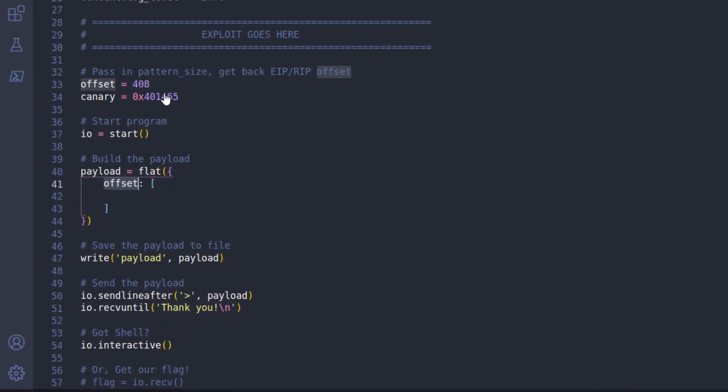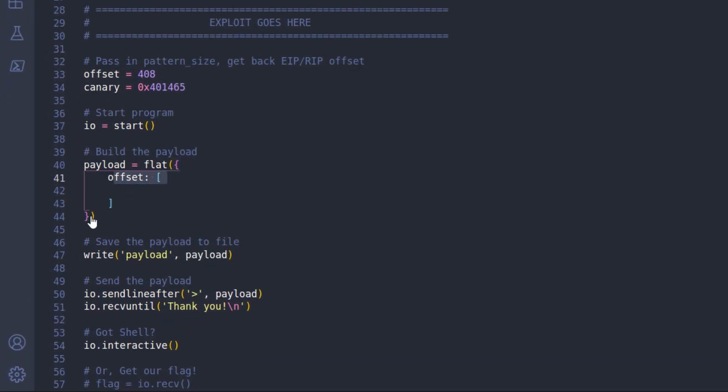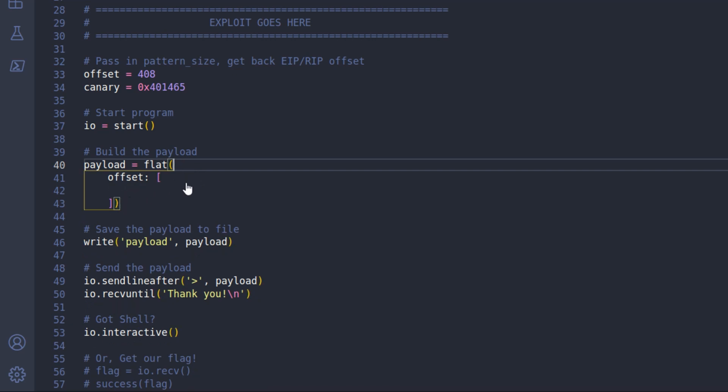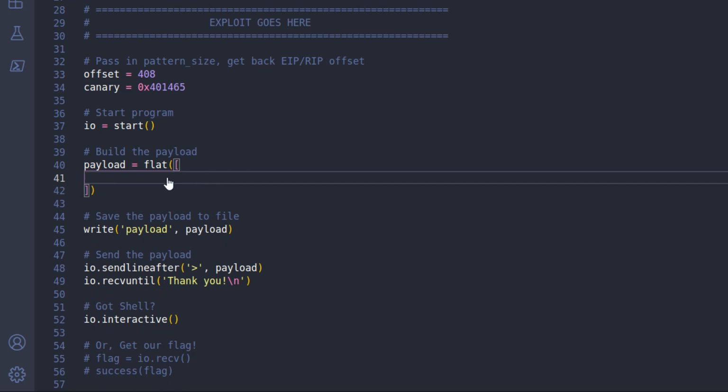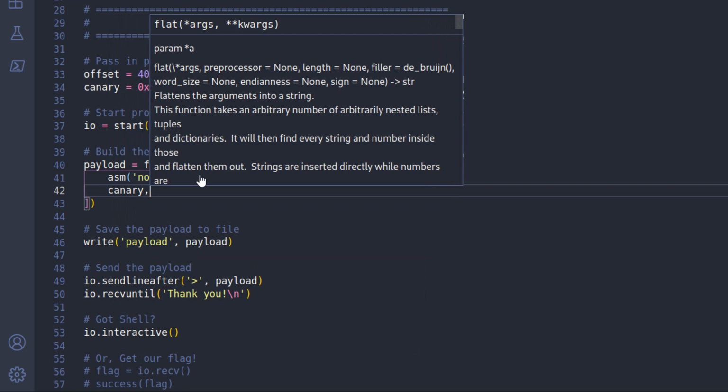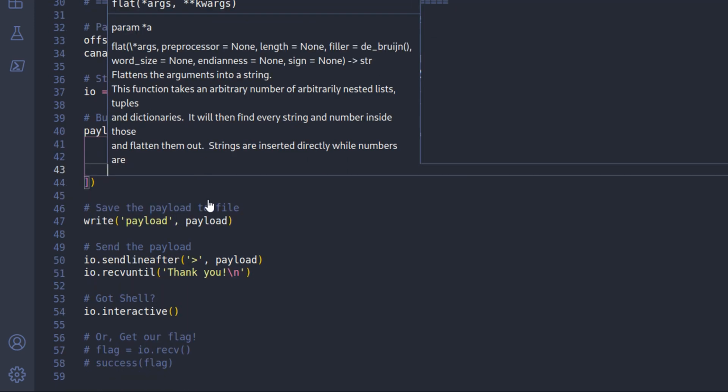What I'm actually going to do is change this from a dictionary. Let's just make this a list, and we could just put in some A's or something here. I'm going to do asm, no operation instruction here. It's not really needed, but it's good practice rather than using characters, which could cause problems in some exploits, to use no operation instructions, which is normally hex 90. And we'll say that is times offset, and then we're going to put in our canary value, which is that address we want to write, and then we want to return to win.